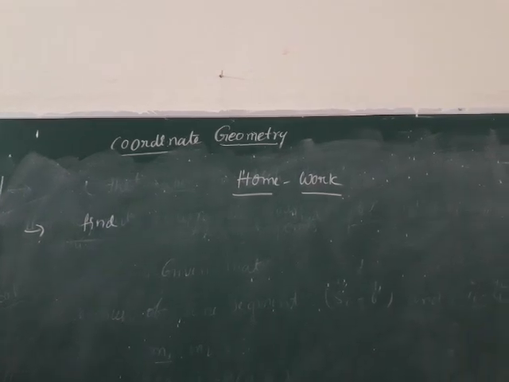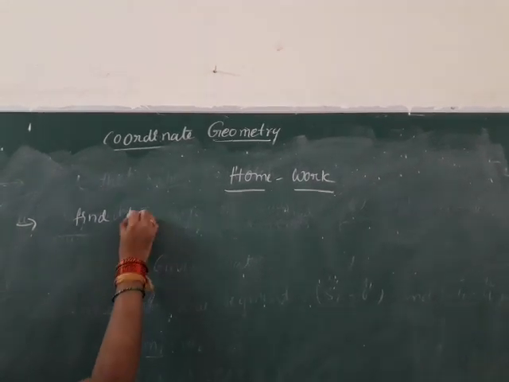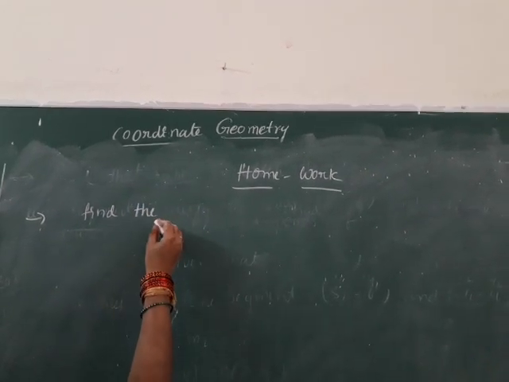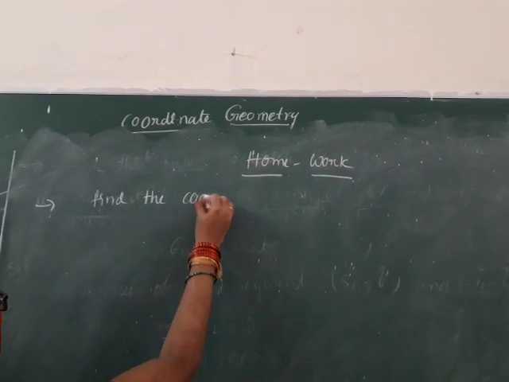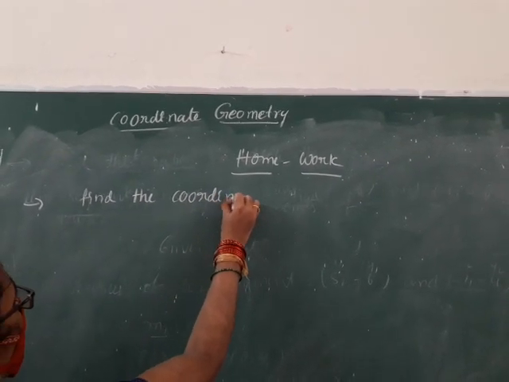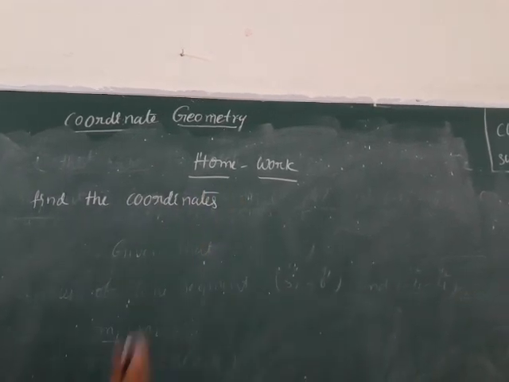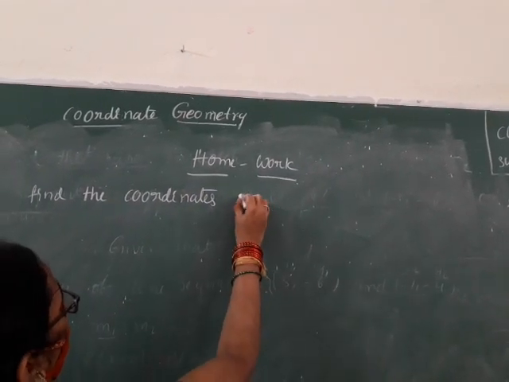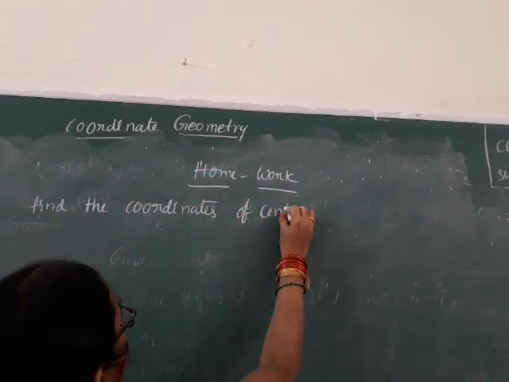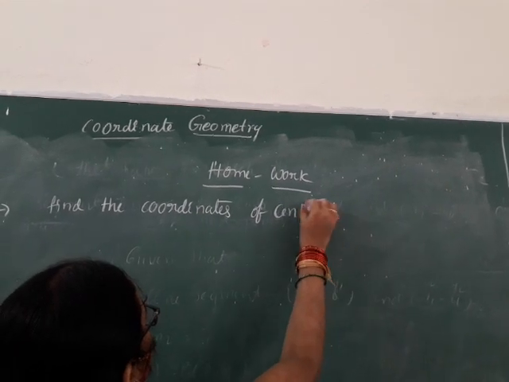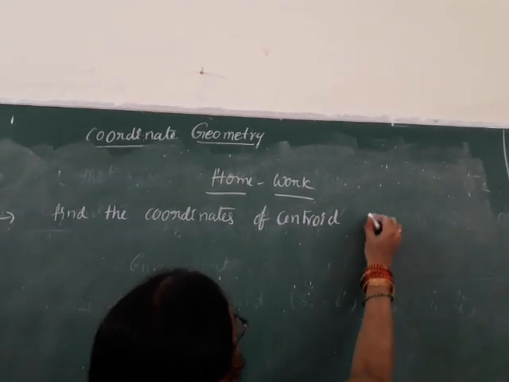Find the coordinates of the centroid of the following.